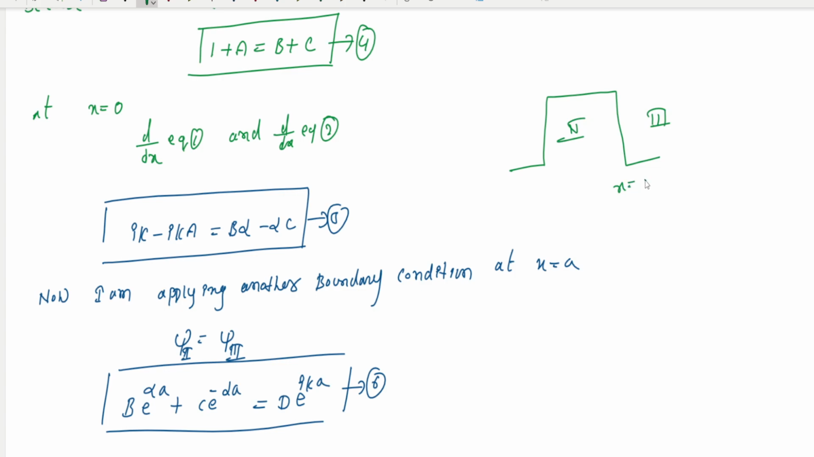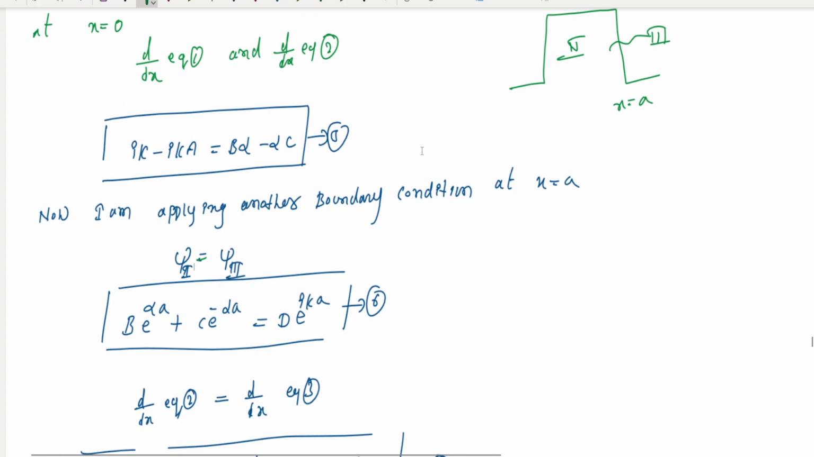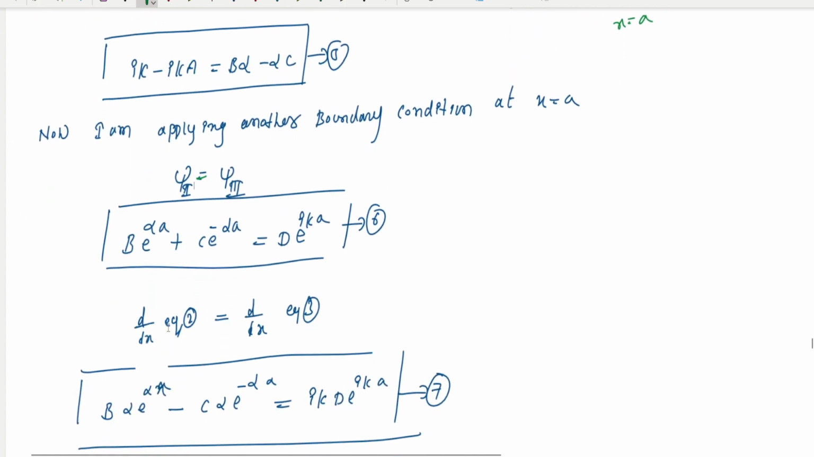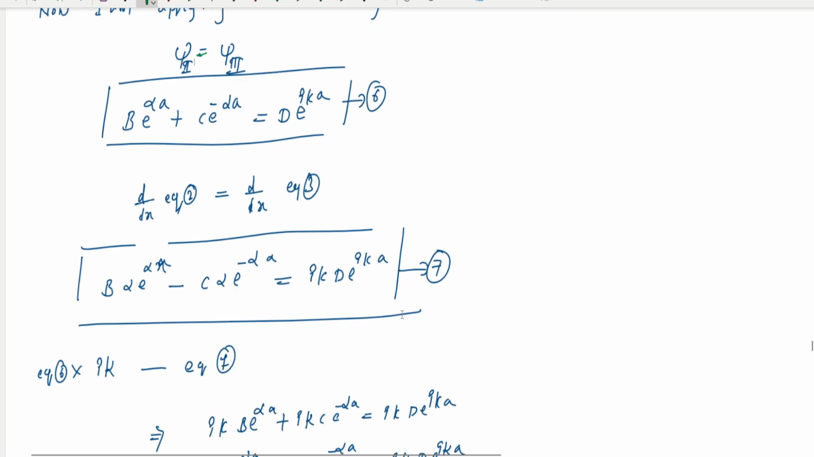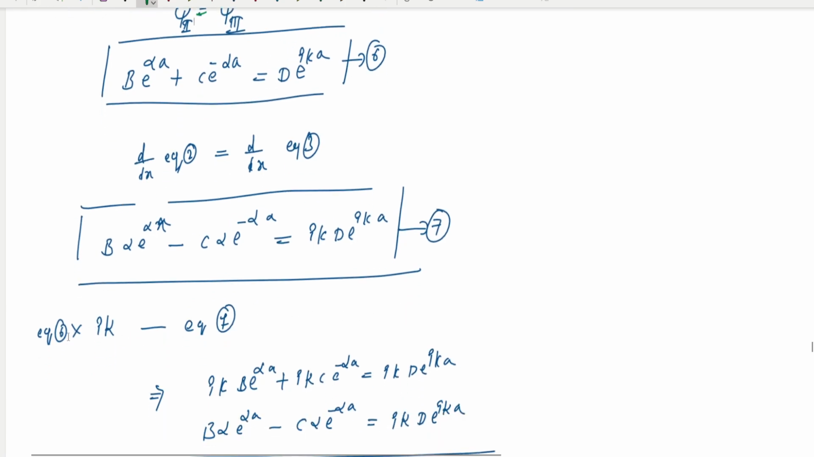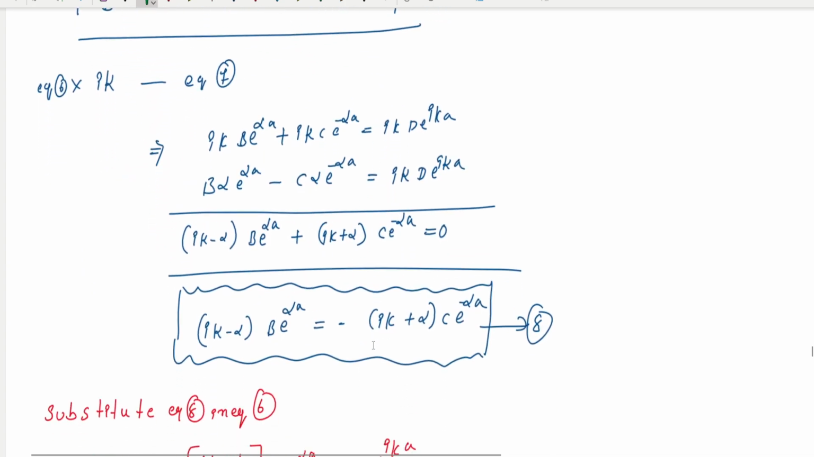At x equal to a, the wave function is continuous, which is why I use wave function 2 equal to wave function 3. These are the two equations. Then differentiate equation number 6, d by dx, and equation number 3, d by dx, and we get this. Then multiply equation number 6 by ik. Subtract equation number 7, and then you get this. These are all the derivations.